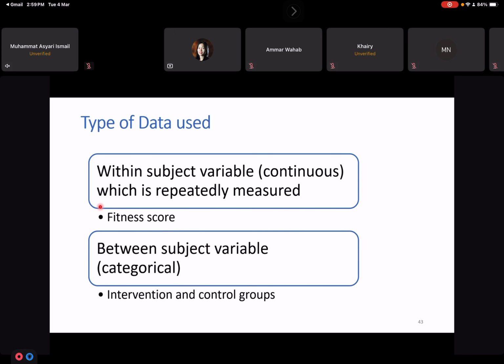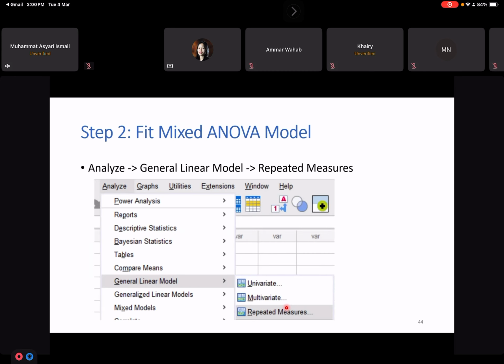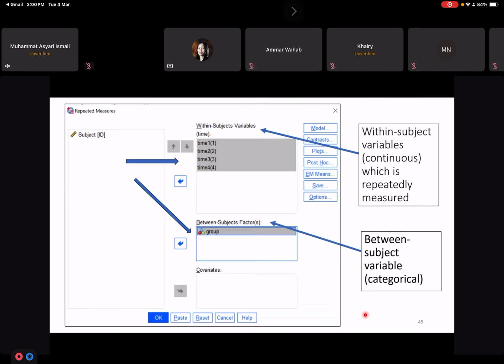The type of data used here, we have the fitness score in our data set: the fitness score at time 1, time 2, time 3, and time 4. Then we have the group variable or group column in our SPSS, which is the intervention and control group. Then we do the analysis: go to Analyze, General Linear Model, and choose Repeated Measures again. Here we move the time variables into the within subject variables, which are the fitness scores at time 1, time 2, time 3, and time 4. And then we also have the group variable, so you move the group variable into between subject factors.